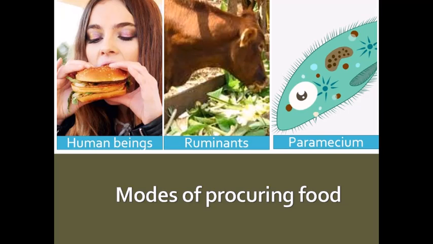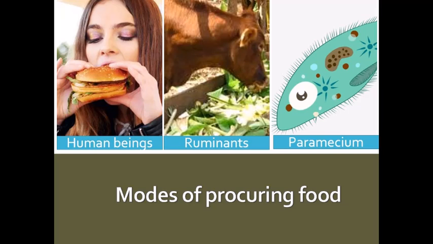And ruminants are grass eating animals, also called ruminating animals, such as cow and horse. These animals pick up the food directly into their mouth.